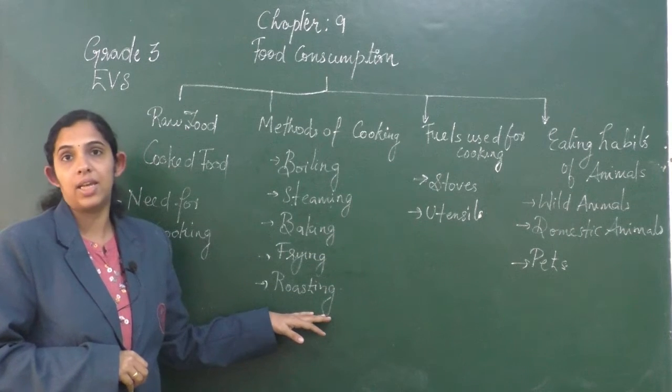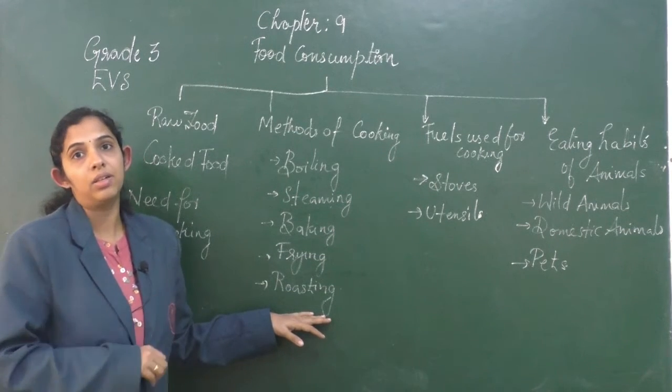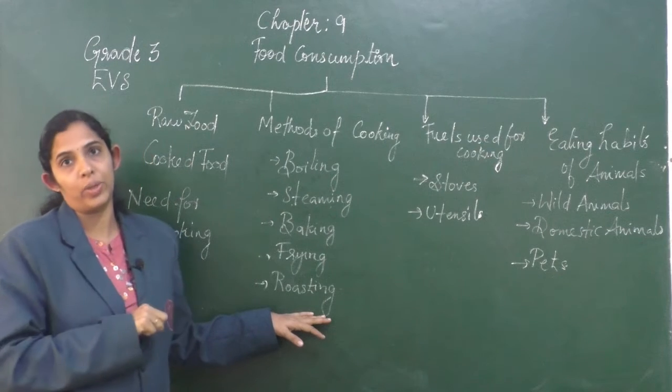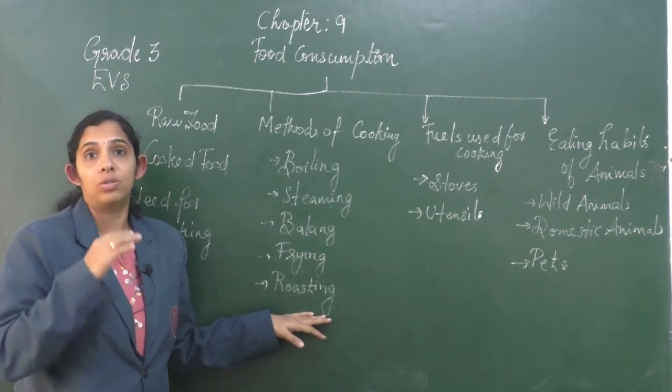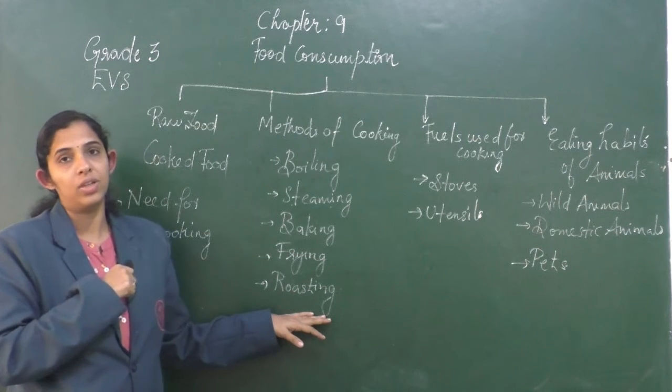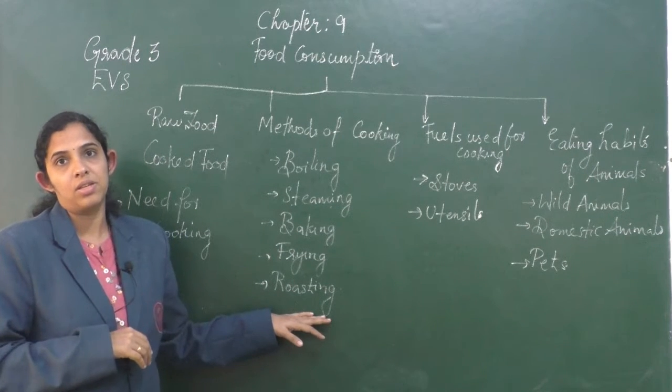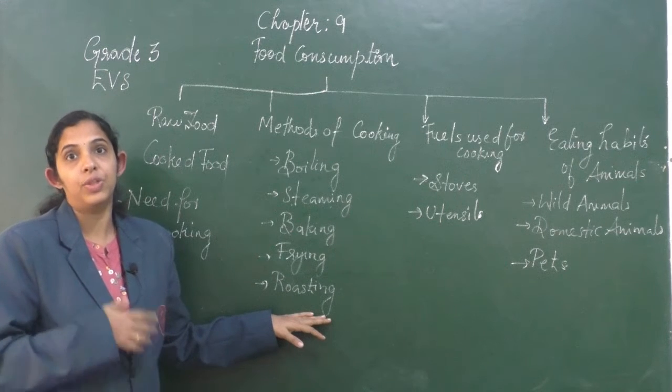The next method we have seen is roasting. In this method, we apply heat directly to the food item. In this method of cooking, food items are generally not closed. Also, this is a slow method of cooking. For example, the barbecue that we often do.